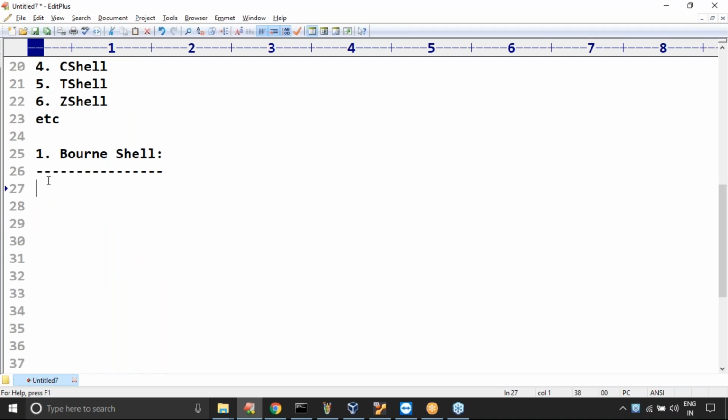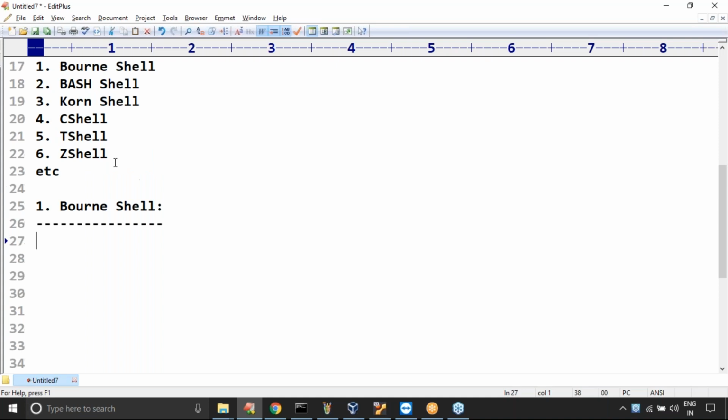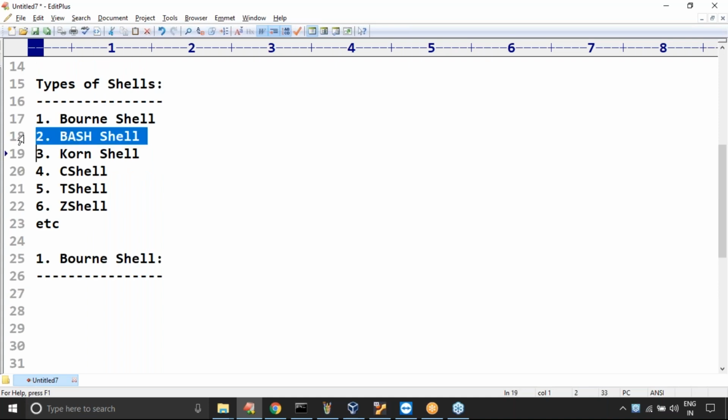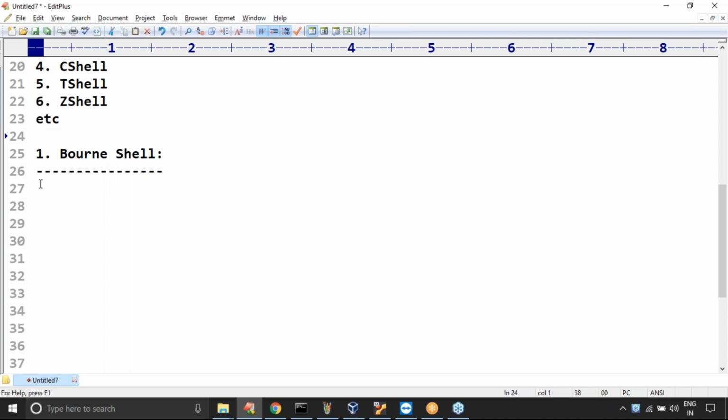But most of the times in real time, the people are always going to use bash shell. Remember a bit very carefully about these terminologies.